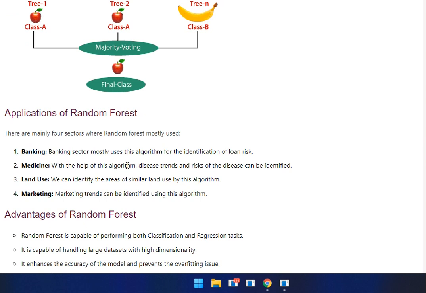Then we are going to the applications of random forest. There are four main sector applications where random forest is used: banking, medicine, land use, and marketing. First, we discuss banking. The banking sector mostly uses the algorithm to identify loan risk. Medicine: with the help of the algorithm, disease trends and risks can be identified. Land use: we can identify areas of similar land by using the algorithm. Marketing: marketing trends can be identified using this algorithm.